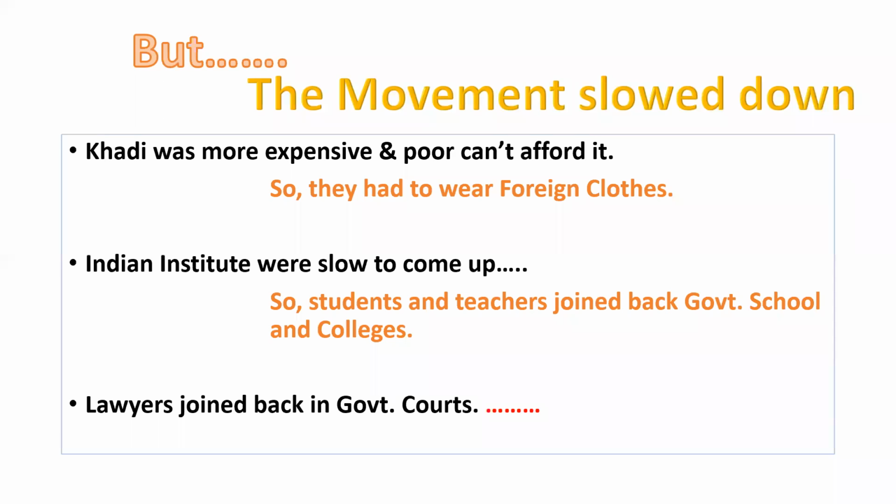You have one important question: why did the non-cooperation movement slow down? Then you have to give three answers. First of all, expensive khadi. Second, the setting up of alternative institutions was slow. And the most important thing, different people had different meanings of Swaraj. These three important points are the reasons why this movement slowed down. Right? I think this concept is clear.